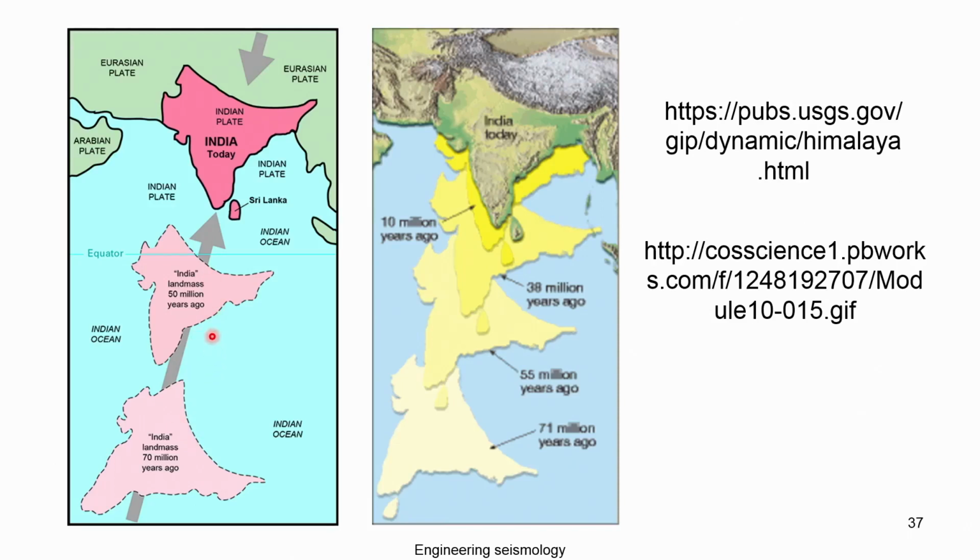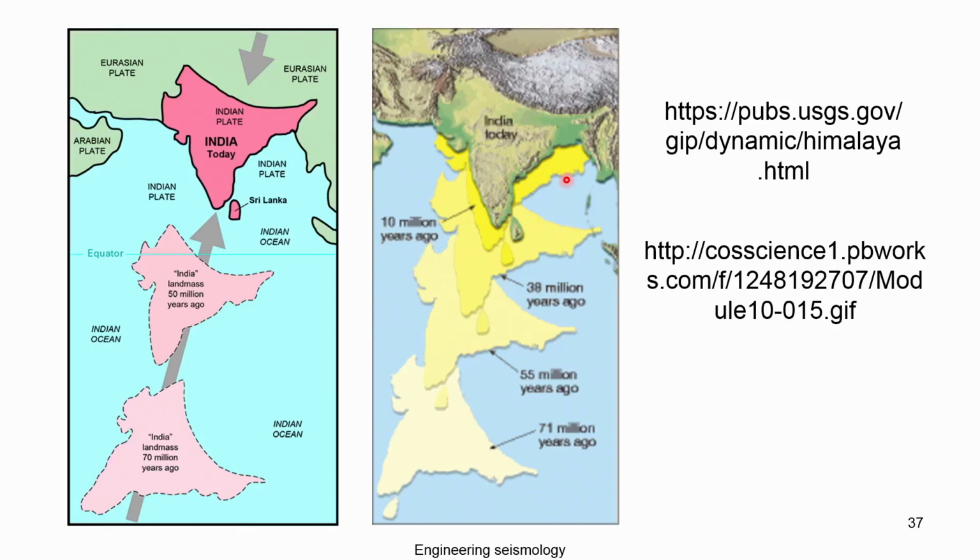Sri Lanka was formed after 50 million years. Even though the maps show them together, it's all graphical illustration, there is no detailed analysis.